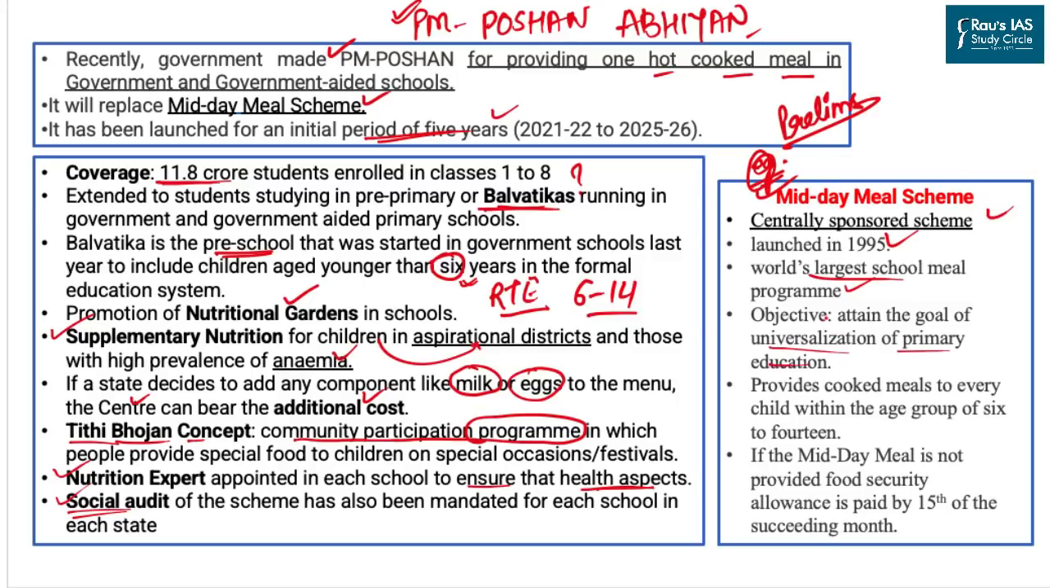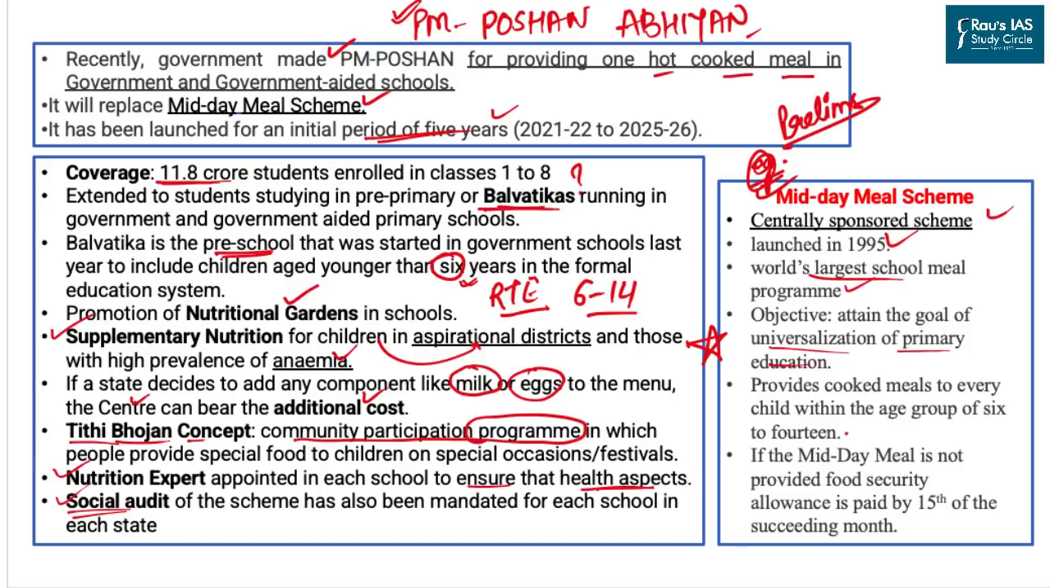Now, this is something which you need to remember, and this is the most important difference between the two. The objective of midday meal was to attract children to the schools. The objective of Pradhan Mantri Poshan Abhiyan is to make students nutritionally better, or to remove the hunger which they are facing at a younger age. This is the most important difference which should be there in your mind.